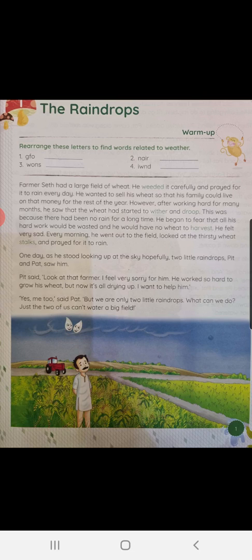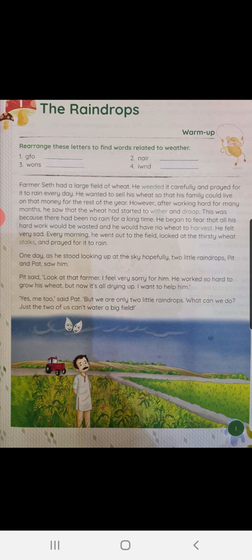Alright, then one day the two raindrops named Pit and Pat respectively, they looked at the farmer and they sympathized with him. Sympathized means they felt bad for the farmer. They both knew how much hard work the farmer did, but still all his hard work was going in vain. Alright, it was going in waste.